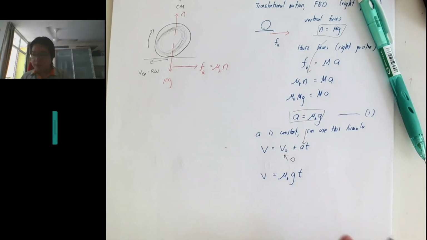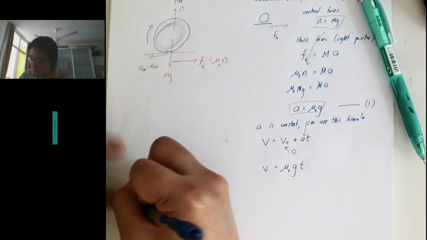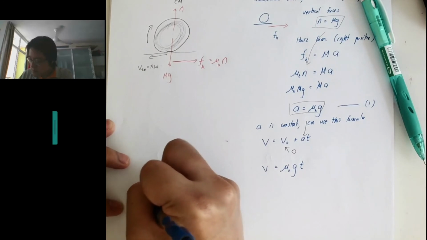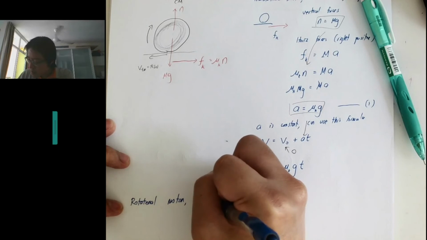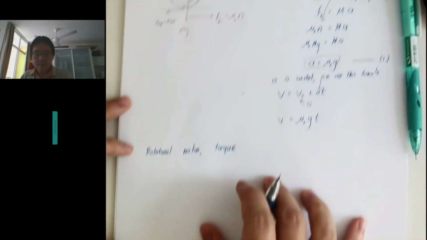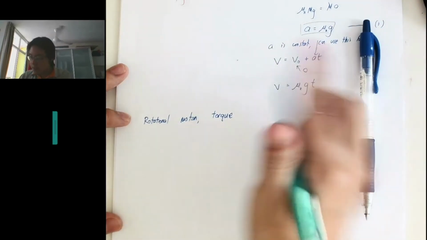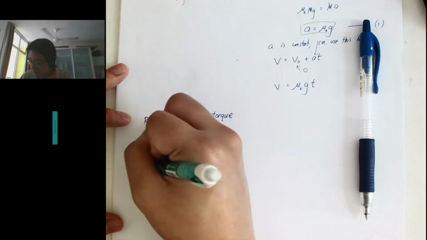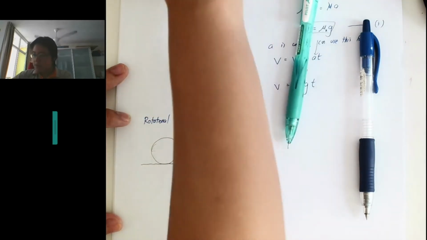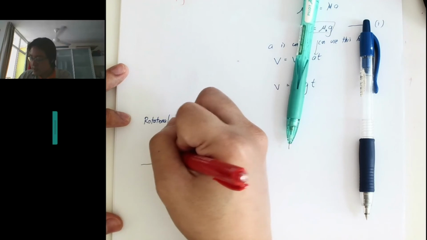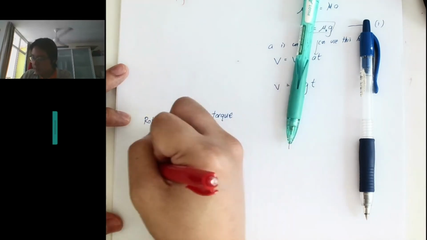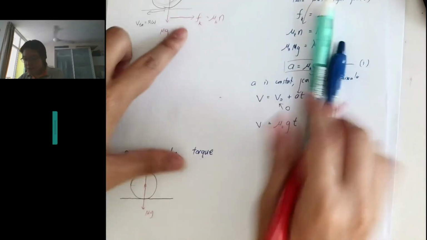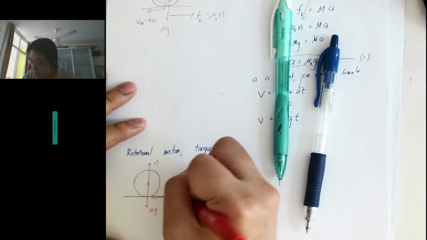Now let's look at the rotational motion. For rotational motion, we look at the torque. So what is the torque acting on the system? It is spinning, right? So for the net torque, there's a force of mg, a normal force, and a friction. We have drawn the friction to be this way, so Fk, right?